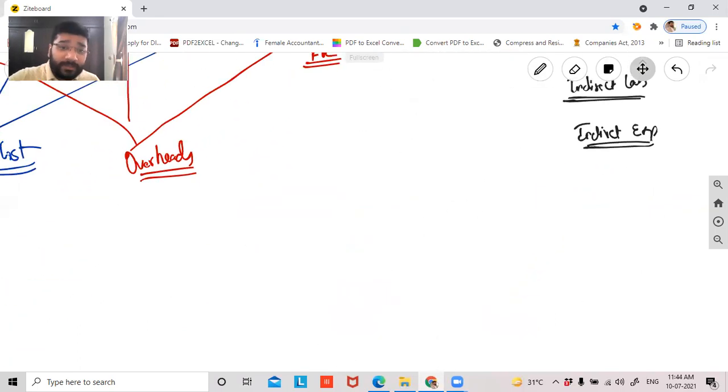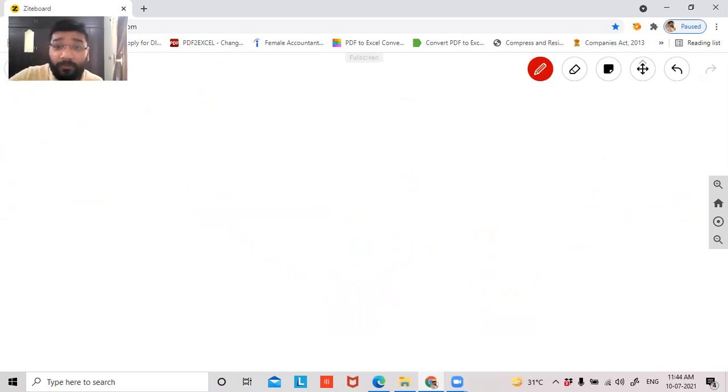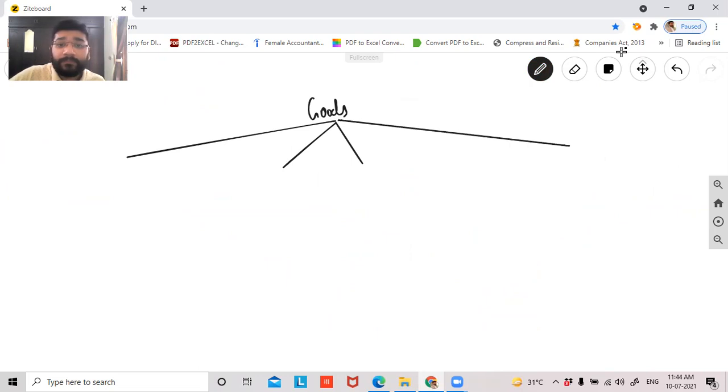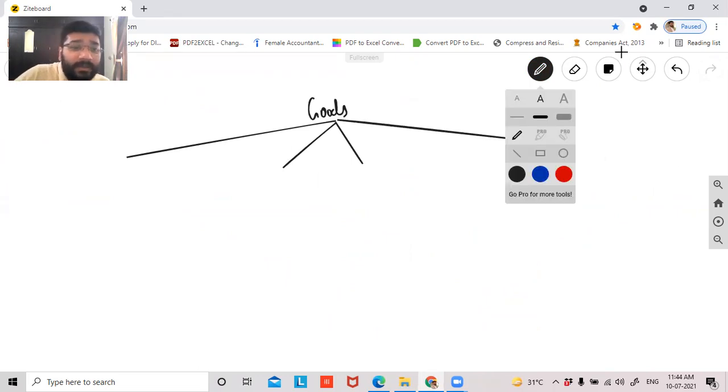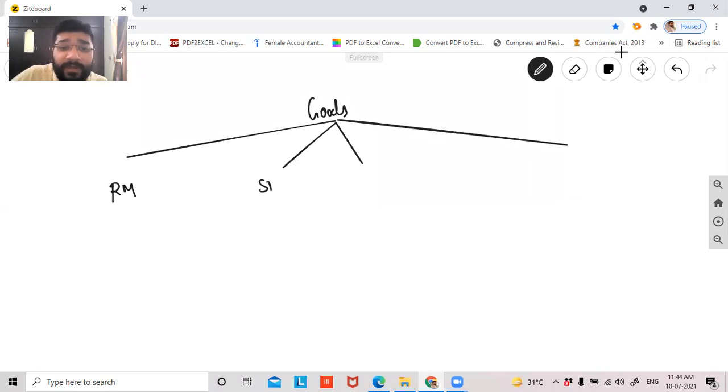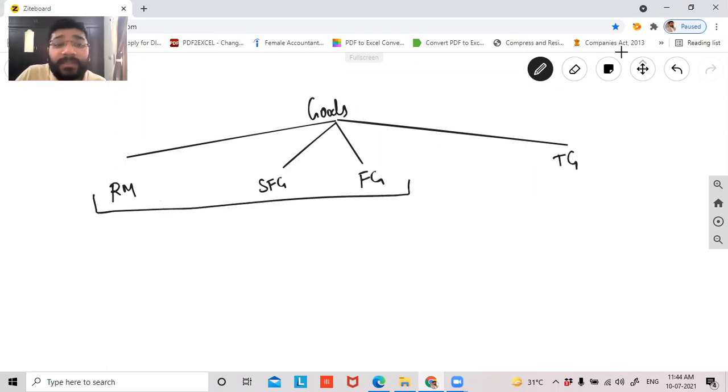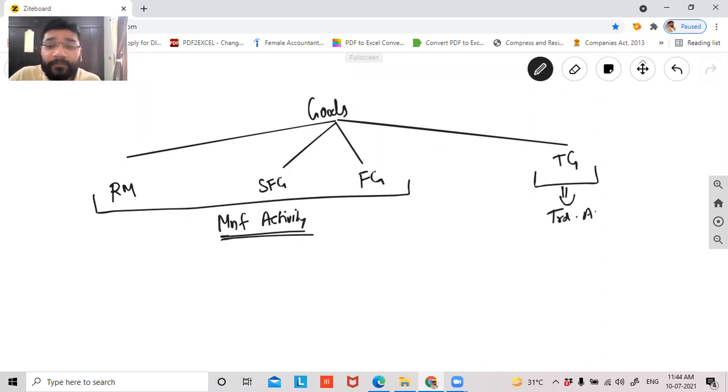So if I talk about goods, there are 4 classifications of goods. One is raw material, another is semi-finished goods, third is finished goods, and fourth is traded goods. Raw material, semi-finished goods, and finished goods are related to the manufacturing activity. Traded goods is a concept that comes exclusively in the trading business or trading activity. Are you all clear with this? Is it making sense?